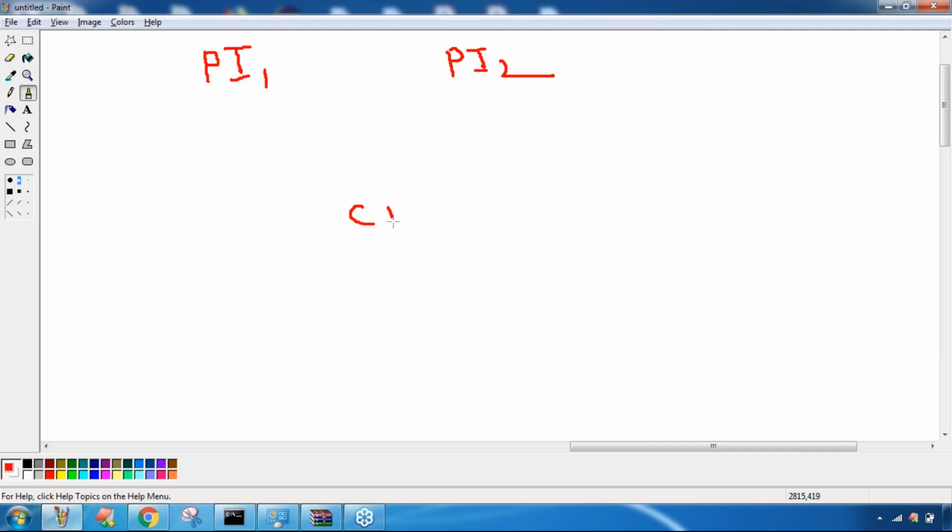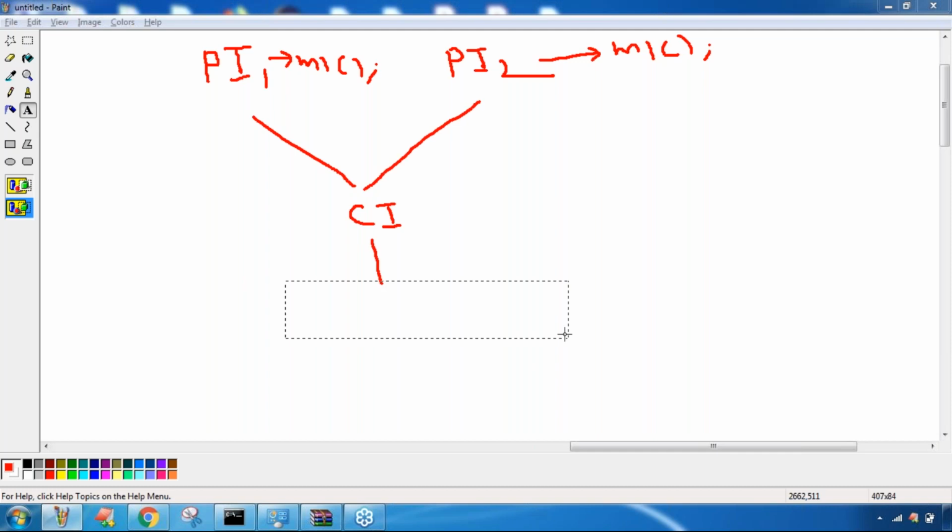If parent interface 1 contains an M1 method, and parent interface 2 also contains an M1 method, then this one is the implementation class.